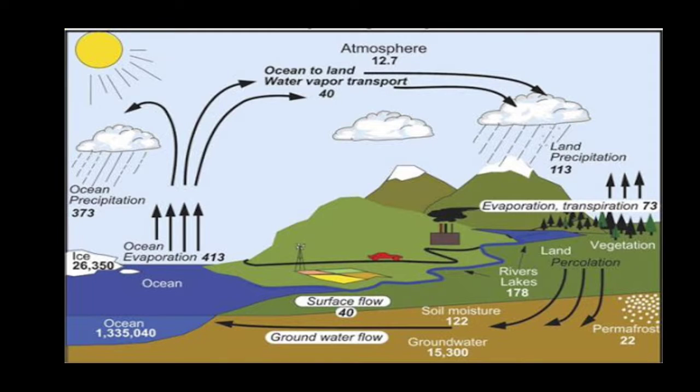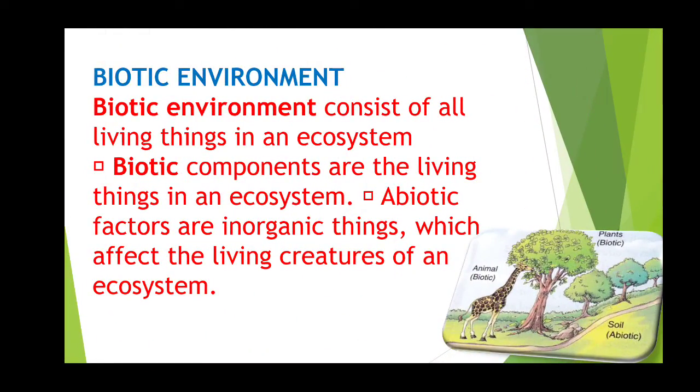And comes the next heading, biotic environment. The biotic environment is the form of the living organisms and the natural things which are available in nature without the interference of humans. The biotic environment is also called biological elements.